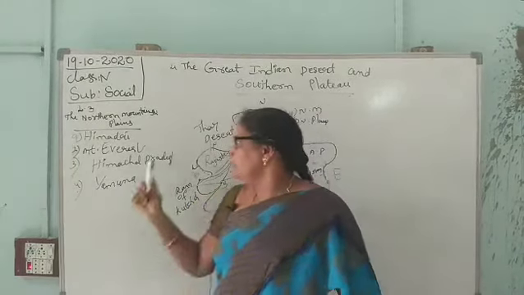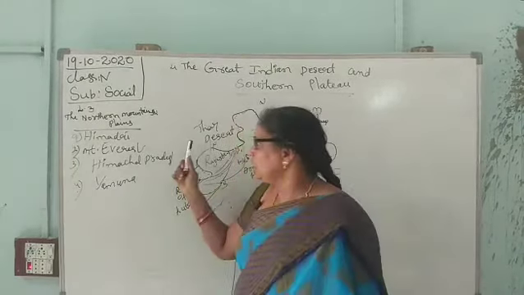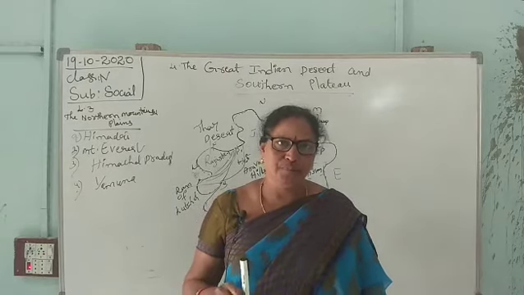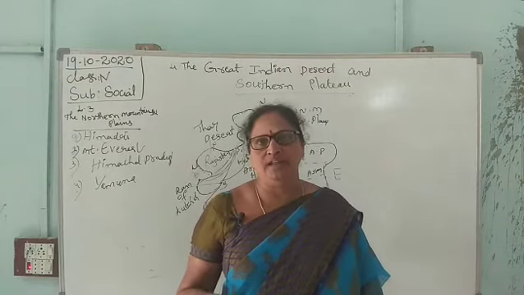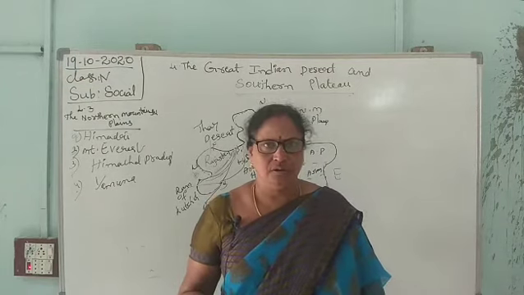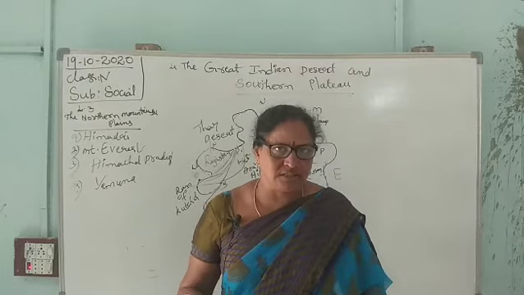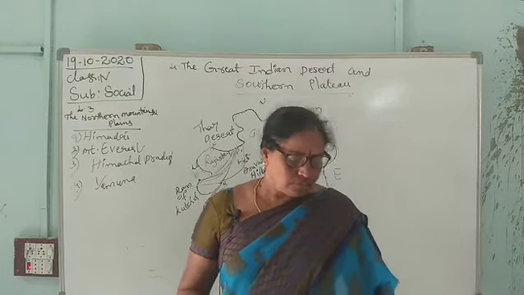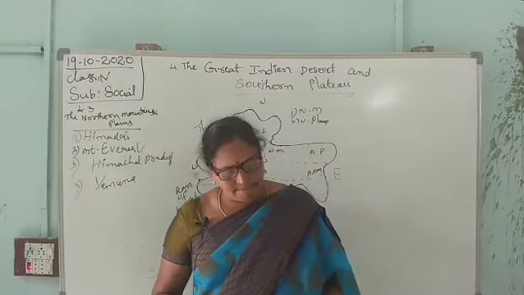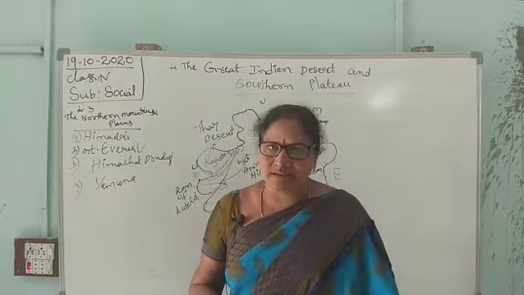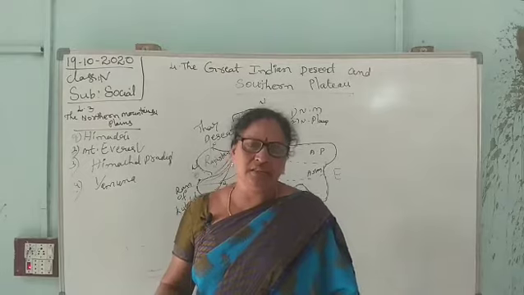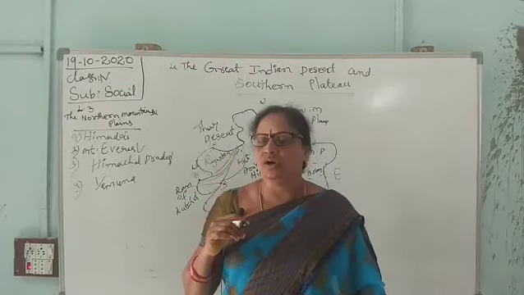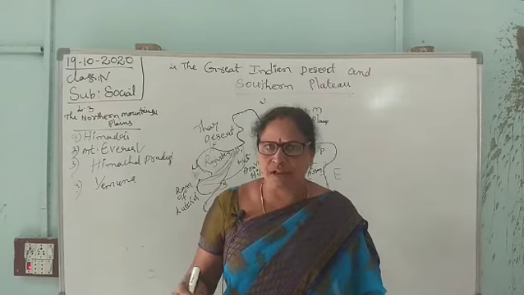Then, what is a desert? A desert is a desolate area covered with sand, receiving very little or no rainfall and having no vegetation. Okay? It becomes a desert. Okay children? And how is the climate in the desert? In the desert area, the days are very hot. It has an extreme type of climate.